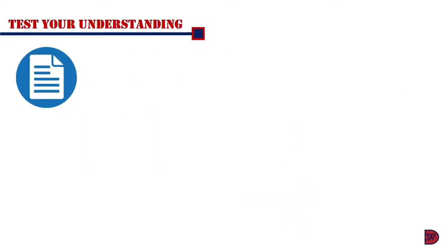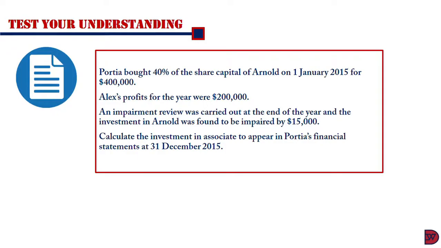Let's test our understanding. Portia bought 40% of the share capital of Arnold on 1st January 2015 for $400,000. Arnold's profit for the year was $200,000. An impairment review was carried out at the end of the year, and the investment in Arnold was found to be impaired by $15,000. We have to calculate the investment in associate to appear in Portia's financial statement at 31st December 2015.